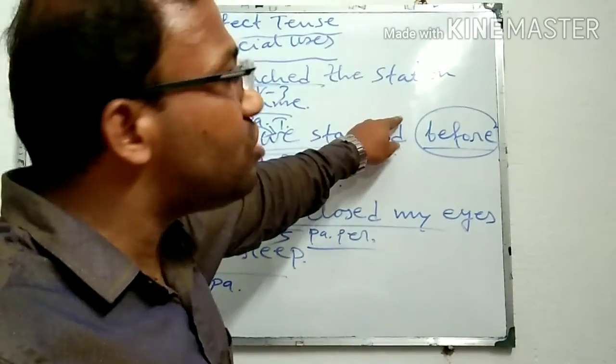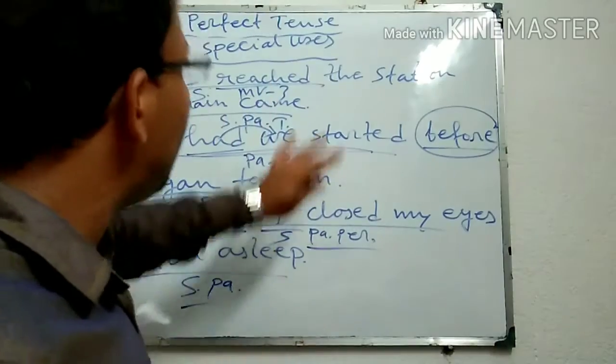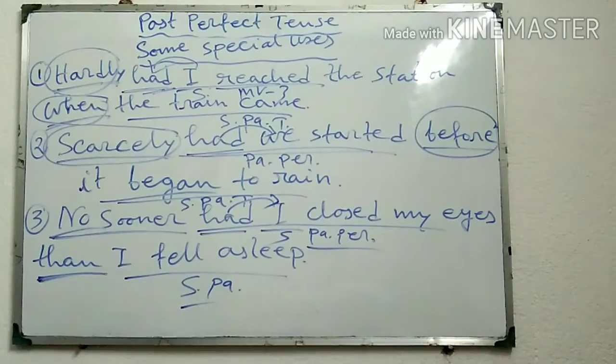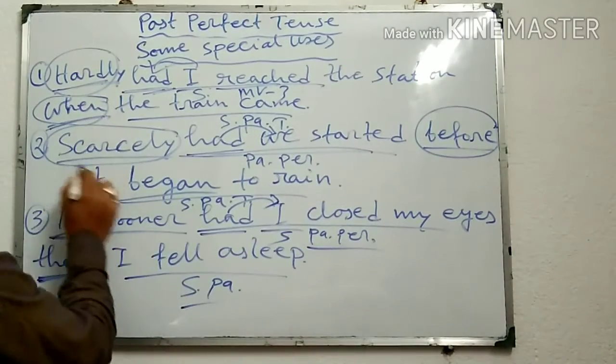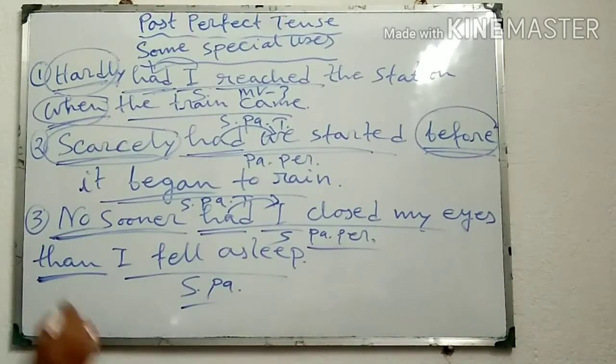And here hardly is followed by when, scarcely is followed by before, and no sooner is followed by than.